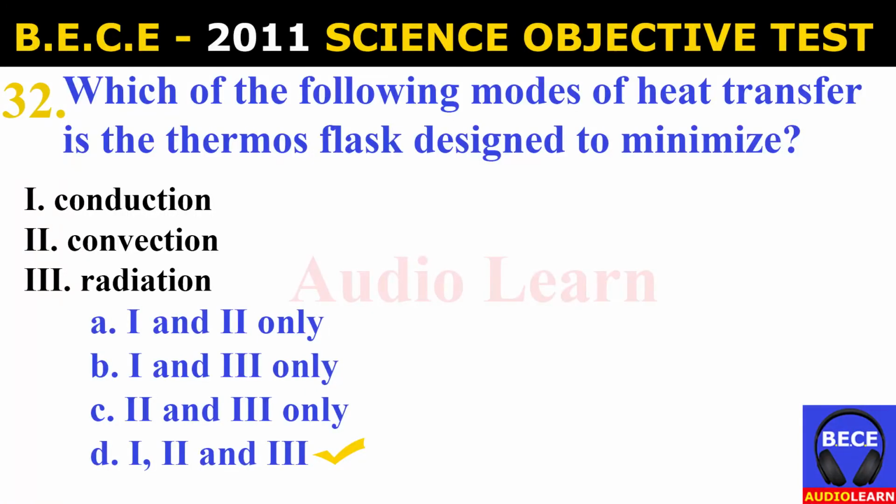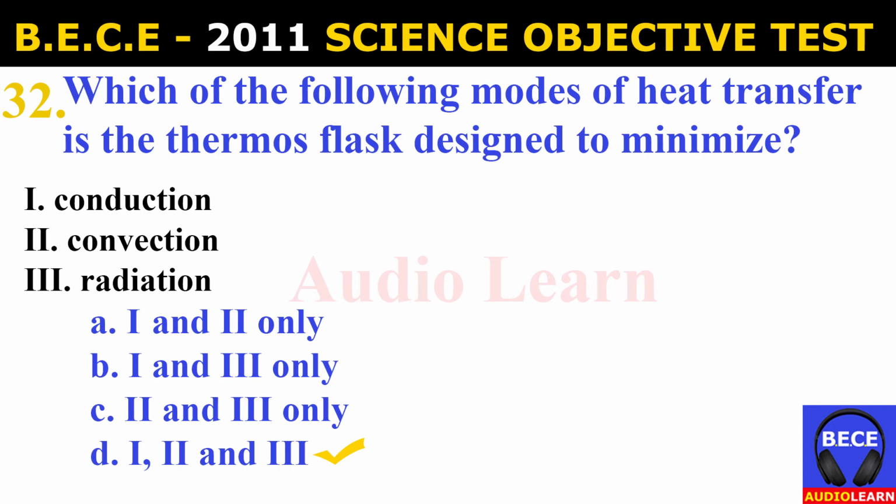Number 32. Which of the following modes of heat transfer is the thermos flask designed to minimize? I. Conduction. II. Convection. III. Radiation. And the possible answers are A. I and II only. B. I and III only.